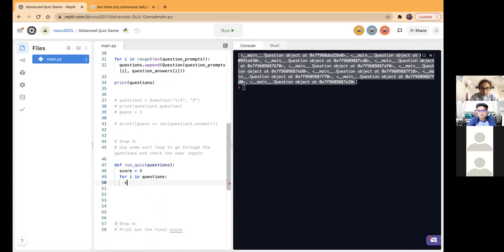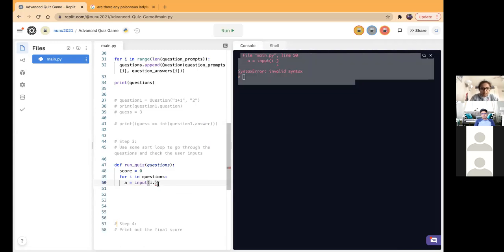Basically, we're going to say a is equal to, actually, why am I using var? a is equal to input. This is where the actual input in the command line that we'll see over here will happen. Input i dot, and this is where the magic should happen. i dot.